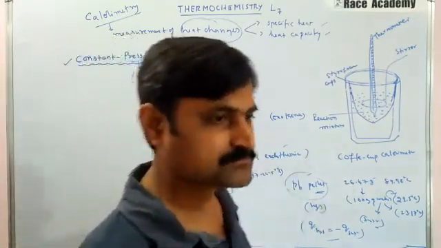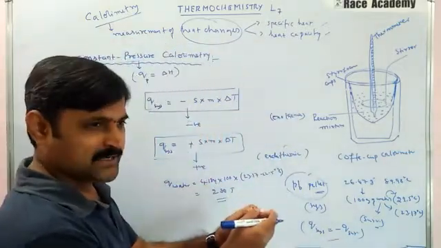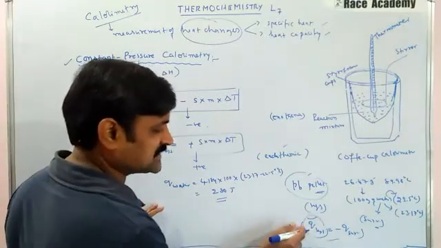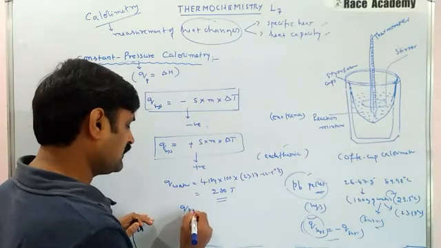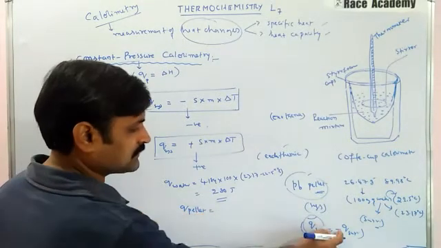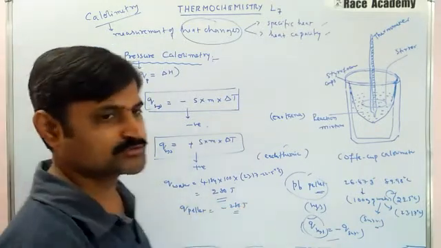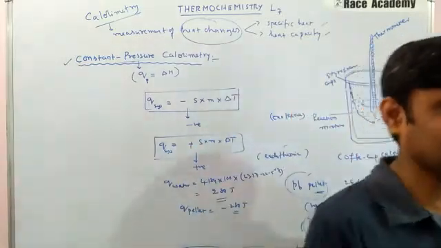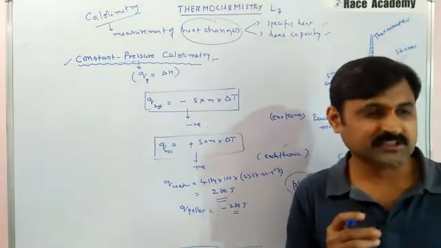Similarly, if you want to find the Q for the lead pellet, no need to find it. Why? Because we are given very clearly system is nothing but lead pellet. So the Q value for lead pellet is the opposite sign of this. This is minus 280 joules. That means the negative sign indicates that heat is released by the pellet, that is system, into the surroundings.